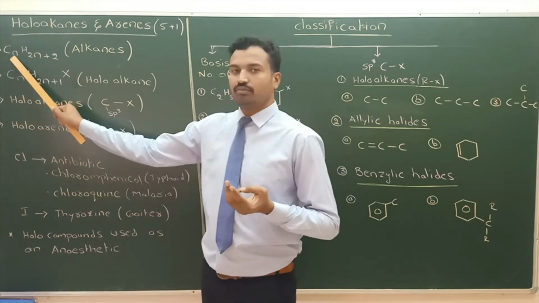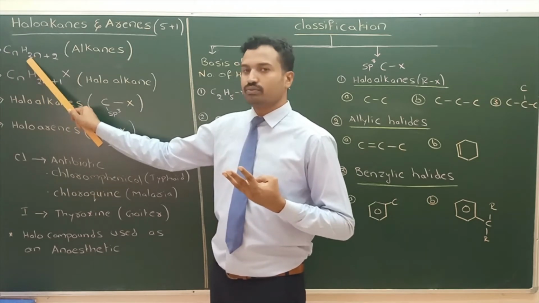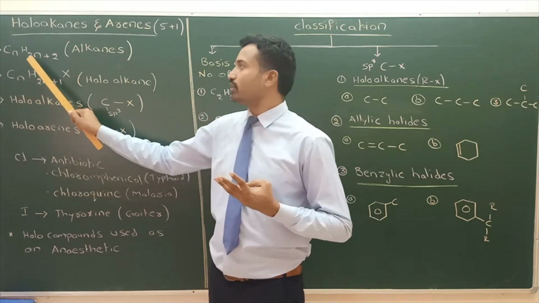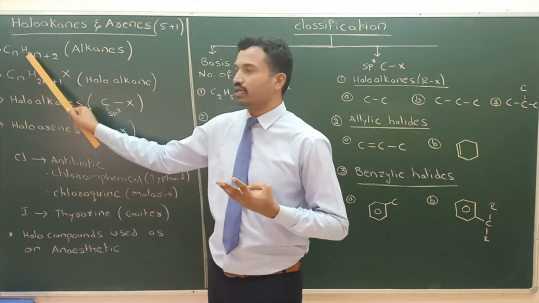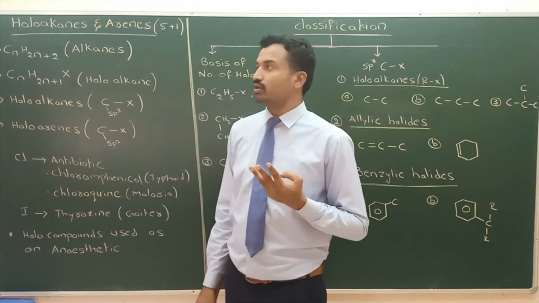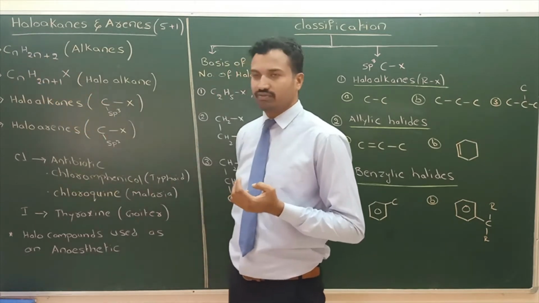If n is 3, the number of hydrogens is 3 into 2, 6, plus 2, 8: C3H8, propane.